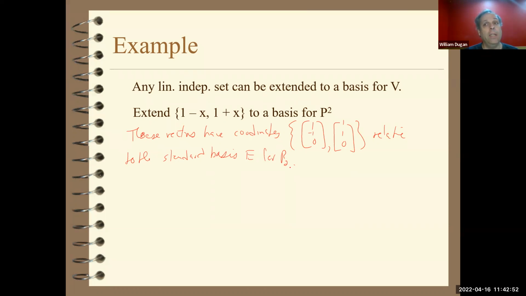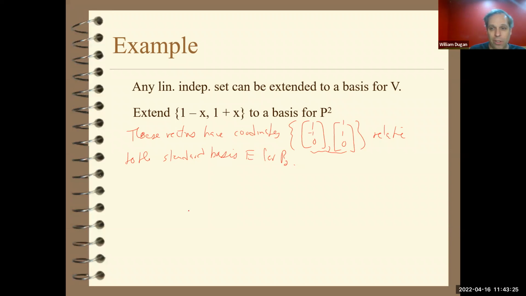So then I can go and try to find a way to extend these two vectors to be a basis for R3. Shoot. Let me try that again. I can take these two vectors in R3 and I can extend them to be a basis in R3. Once I can extend them to be a basis in R3, those will be the coordinate vectors. I can then pull it back to find the corresponding vectors in P2. So how to do that?